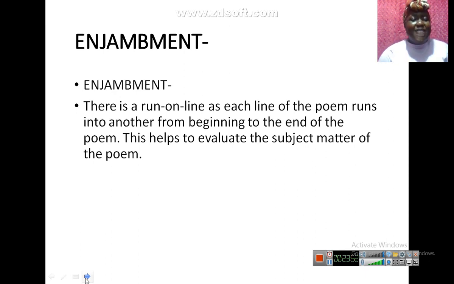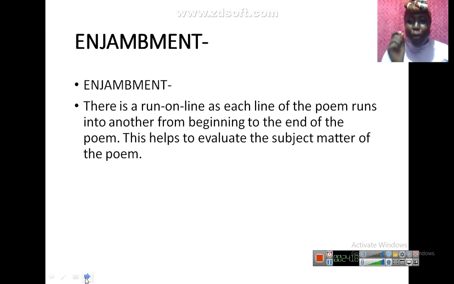Now, enjambment. Quickly, there is a run on line. What is enjambment? Run on line. I taught you. What is enjambment, class? Yes. When one line of a poetry leads to the other, there's a run on line as the poem runs into another from beginning to the end. This helps to evaluate the subject matter. If you notice in this poem, until we got very close to the last stanza, I think the last 4 stanza, there was a run on line.